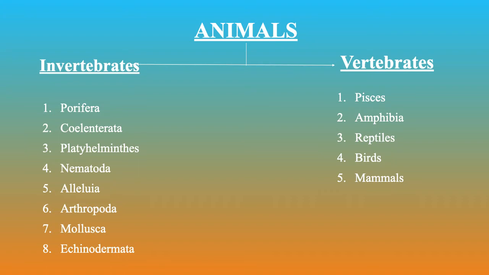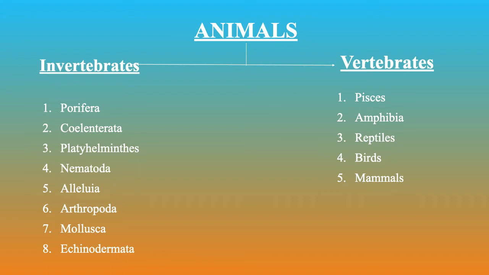Here you can see on the board the 8 subphyla we are going to observe, and in today's chapter we are going to deal with these 8 subphyla: Porifera, Coelenterata, Platyhelminthes, Nemathelminthes, which can also be called Nematoda, and Annelida, Arthropoda, Mollusca, Echinodermata.